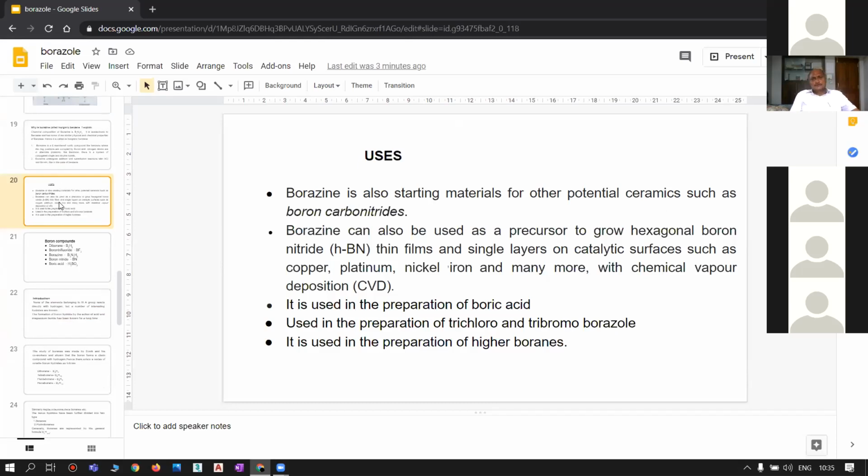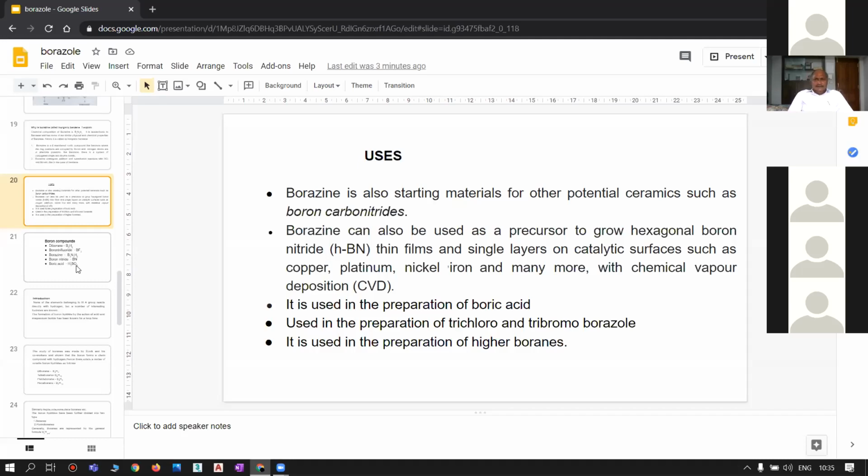Coming to the uses of borazine or borazole. Borazine is used as a starting material for potential ceramics such as boron carbonitrides.